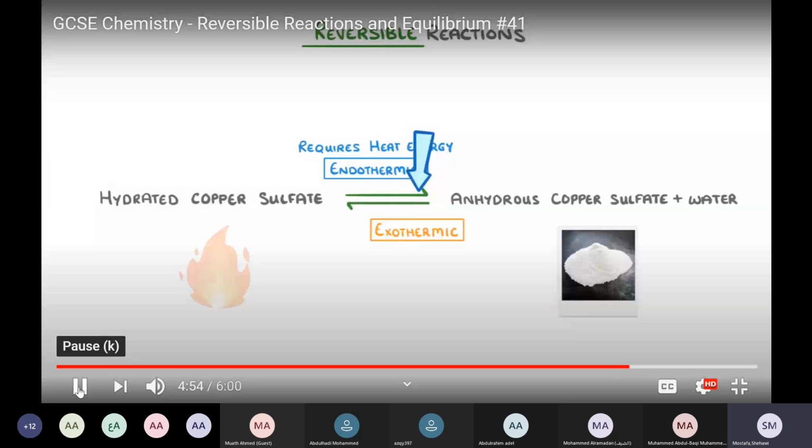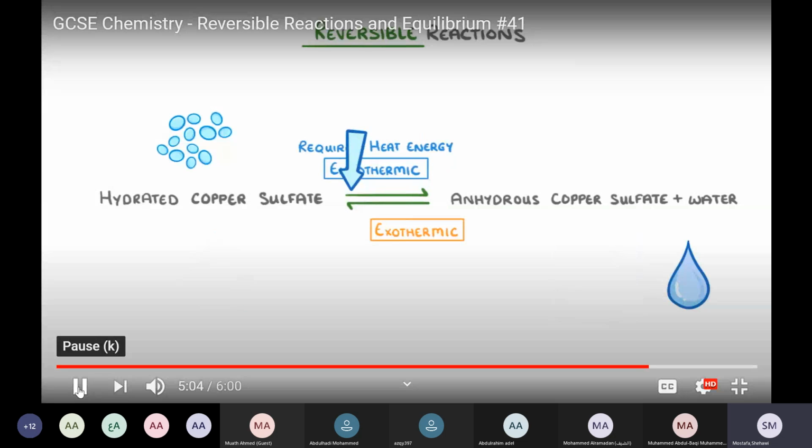If we then took away the heat and added some water to this powder, though, it would drive the backward reaction. So the equilibrium would shift to the left and reform our blue crystals of copper sulfate. And because this reaction is exothermic, it would re-release all of that energy it had just absorbed in the forward reaction.